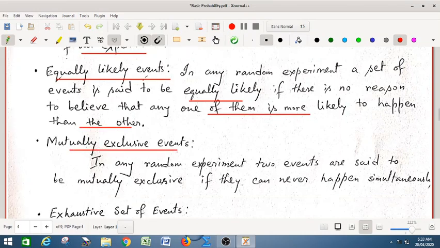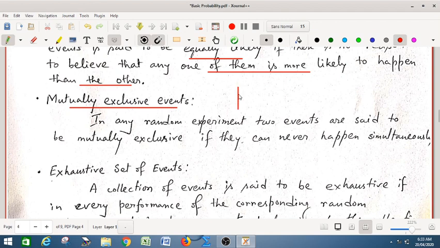Mutually exclusive events. What are mutually exclusive sets? Let us draw mutually exclusive or disjoint sets. These two sets A and B are mutually exclusive. Their intersection is phi. Disjoint. Similarly, we can say mutually exclusive events.